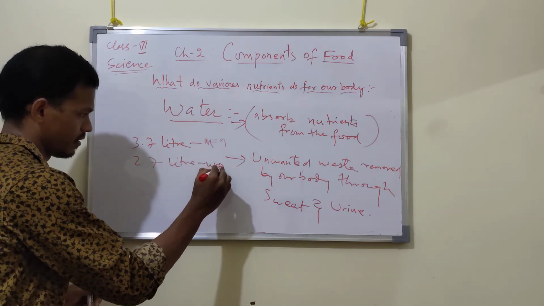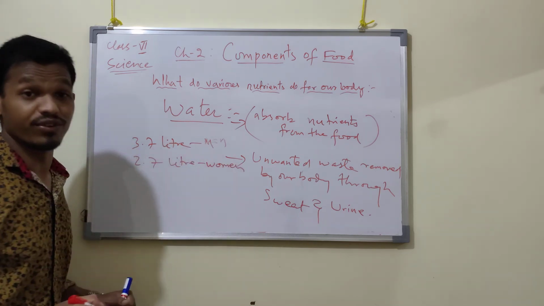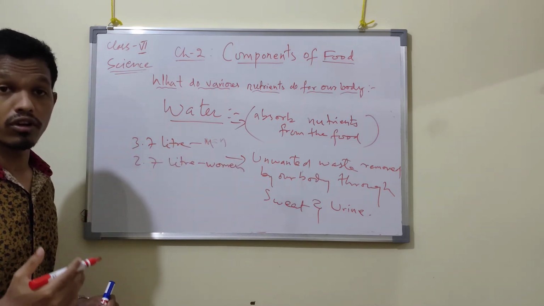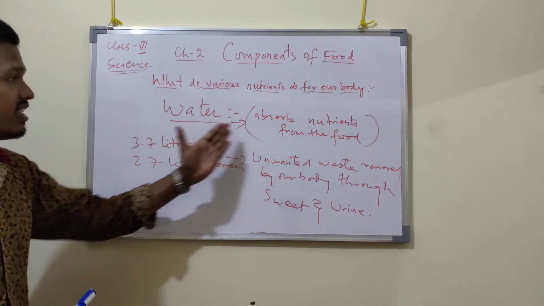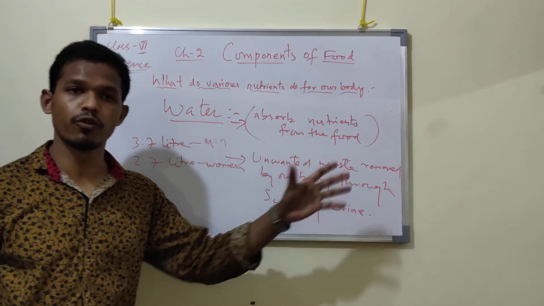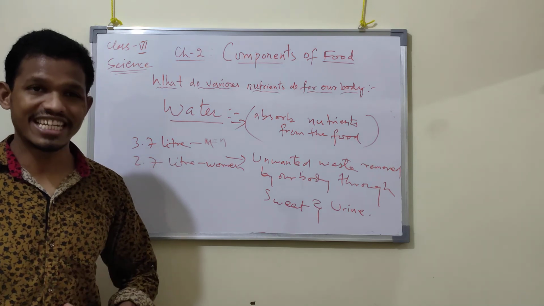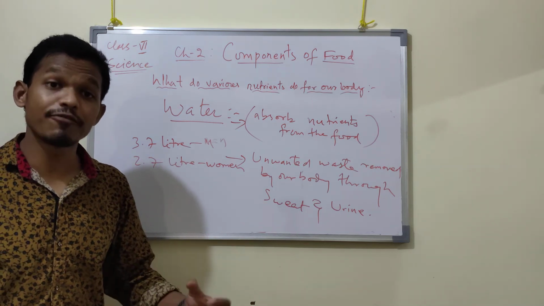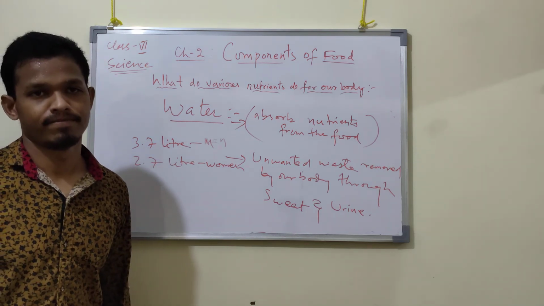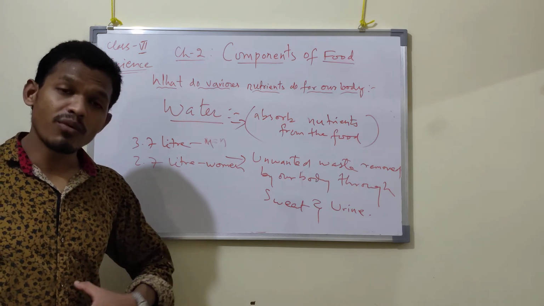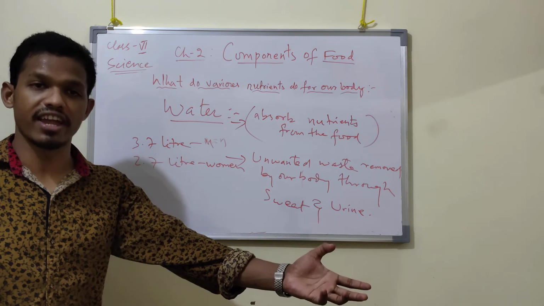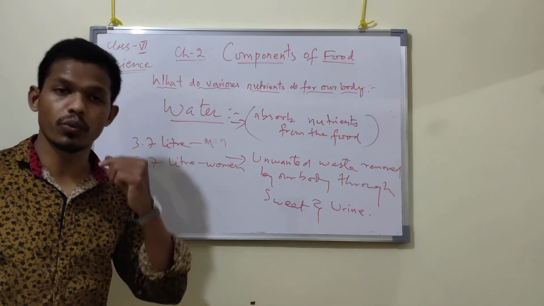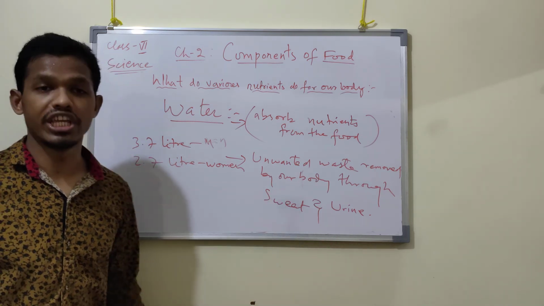We require it every day, lots of water in our body to carry out various functions. Water is used for absorbing nutrients from the food you eat. In the small intestine, nutrients are absorbed with the help of water. Whatever unwanted waste is present in our body is removed through sweat and also urine.